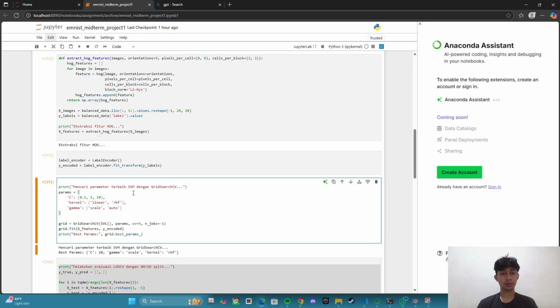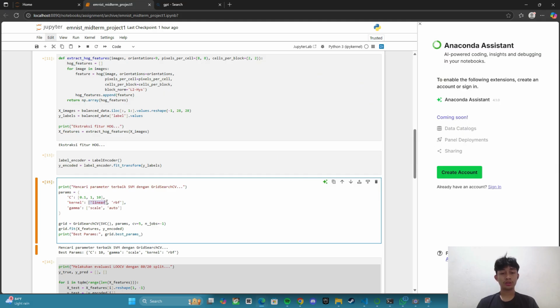This is for finding the best SVM parameters with GridSearchCV. C controls the penalty for misclassification, and kernel defines the kernel function used to map the data to a higher dimension space.